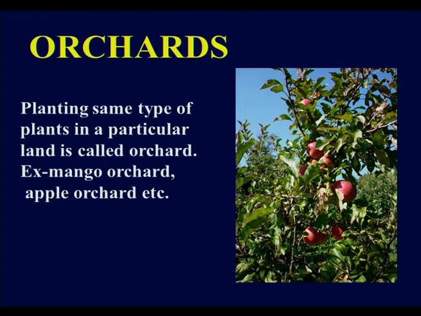It is called an orchard. So, what is meant by orchard? See here children. Orchards are nothing but planting the same type of plants in a particular land. Example, mango orchard, apple orchard, etc. See here in this figure, this is an apple orchard in which you can see only apple plants, and underneath the apple plants some other small plants will be present, but most of the plants which grow here are apple plants only, and they will be in a particular row, etc. That is called an orchard.